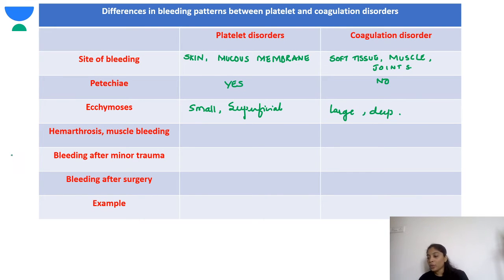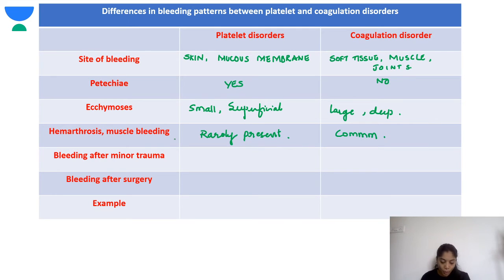Next, hemarthrosis and muscle bleeding. Where is it seen? You have already seen the sites of bleed. The soft tissue, muscles, and joints are involved in coagulation disorders. So hemarthrosis and muscle bleeding are more common in coagulation disorders, while in platelet disorder they are rarely present, a very rare phenomenon. When a platelet disorder presents with a muscle bleed, you might get confused, but maybe there could be an underlying other infection, a severe infection also. But it's more common in a coagulation disorder.